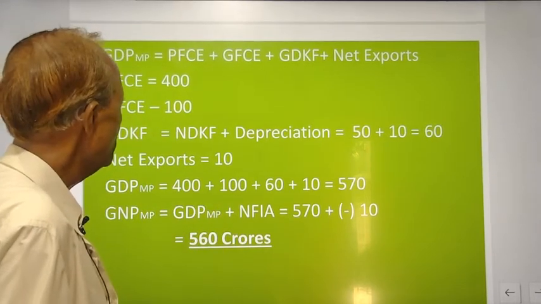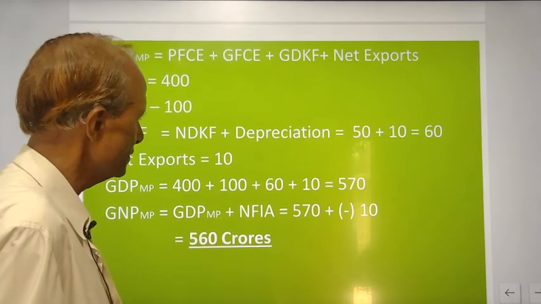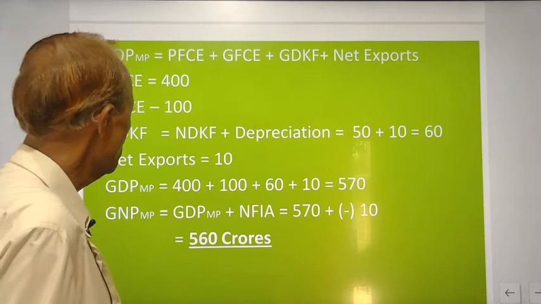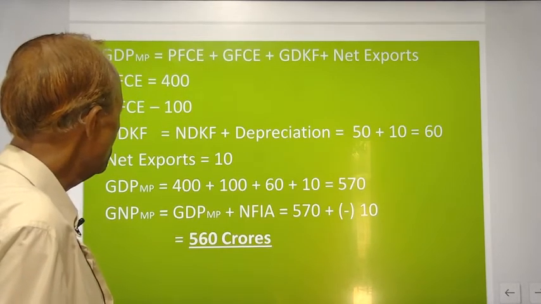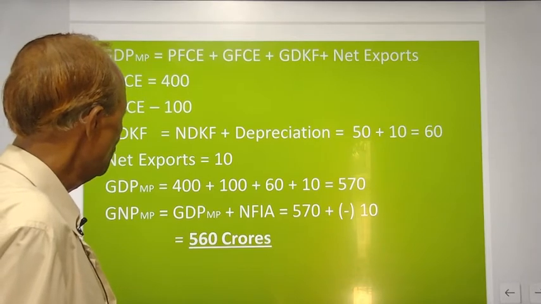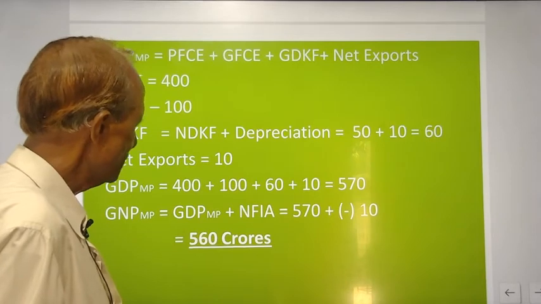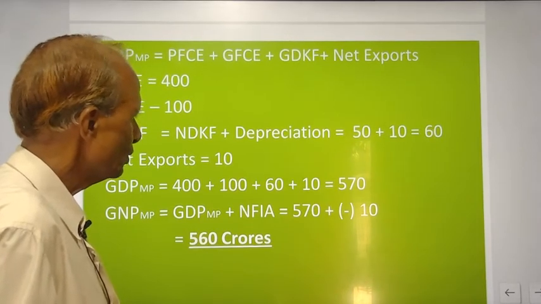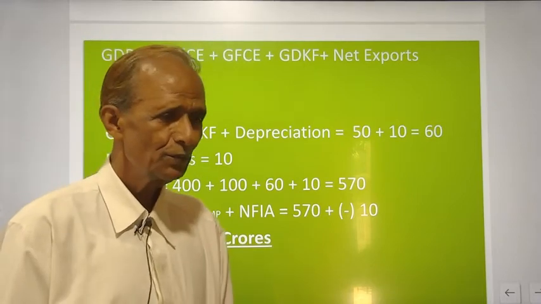So, the net domestic capital formation plus depreciation will be equal to 60. Net exports 10. GDP MP is equal to 400 plus 10 plus 100 plus 60 plus 10, which is equal to 570 crores.